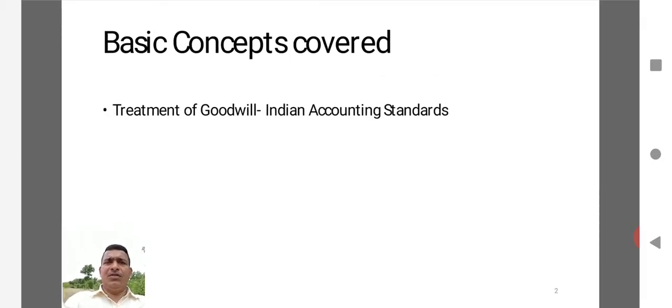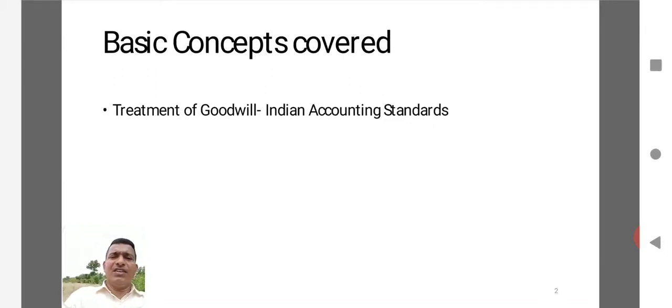In the first two sessions, we have discussed the concept of partnership. We have discussed admission of a partner. We have discussed important reasons behind admission of a partner. Then we have discussed important stages in the accounting adjustment of admission of a partner in the partnership firm.